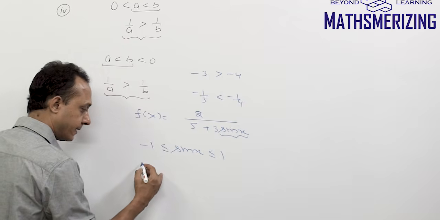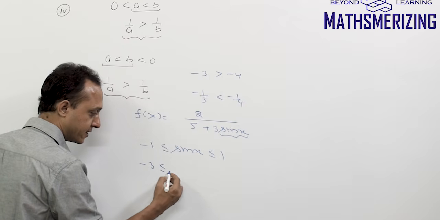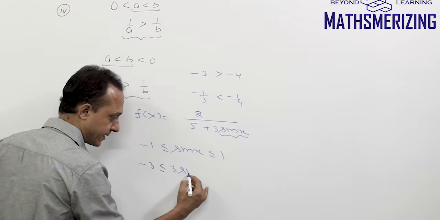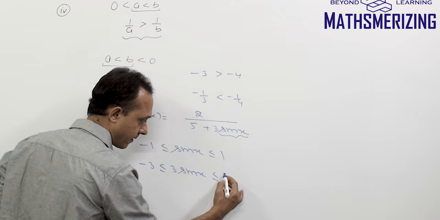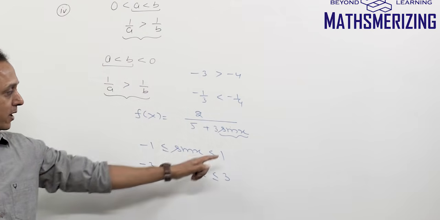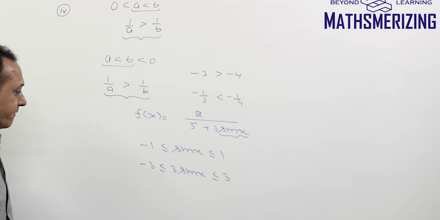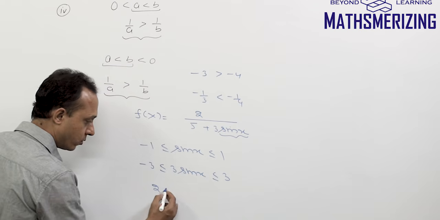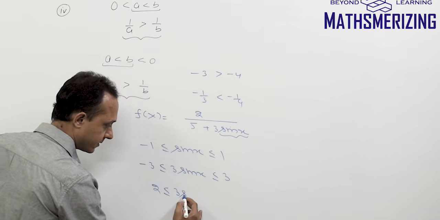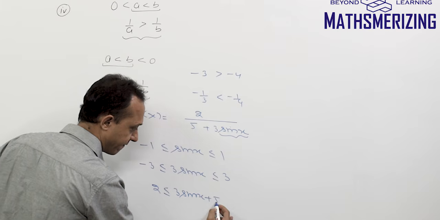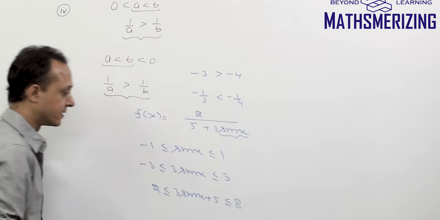So I write minus 3. When I multiply a positive number, the sign doesn't change. So this is 3 sin x and then this is 3. Now I need 3 sin x plus 5, so I'll add 5. When I add 5, I'll get what? 2. This is 3 sin x plus 5, and then this is 8.